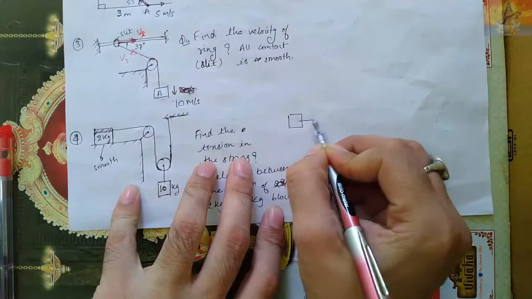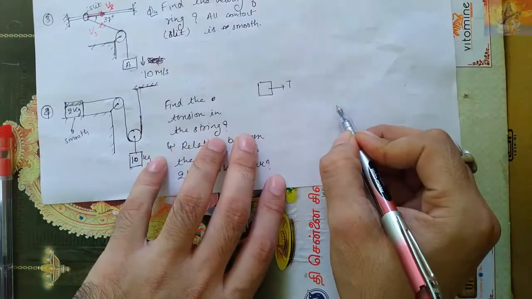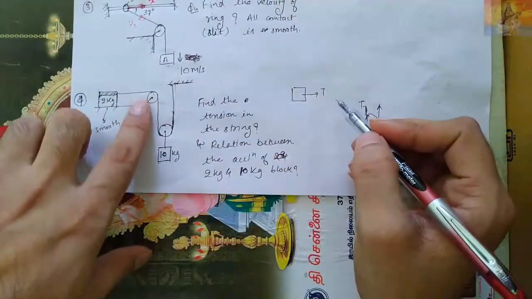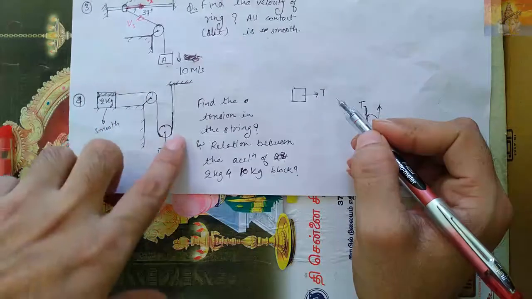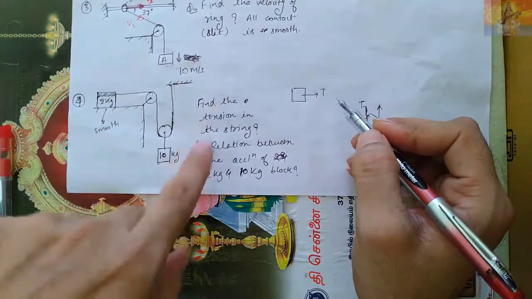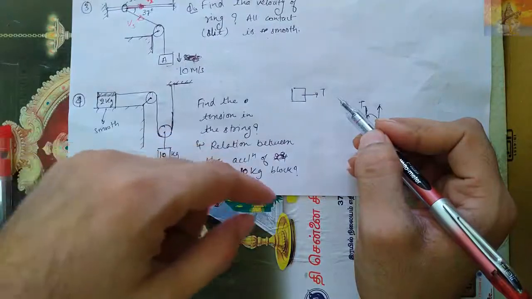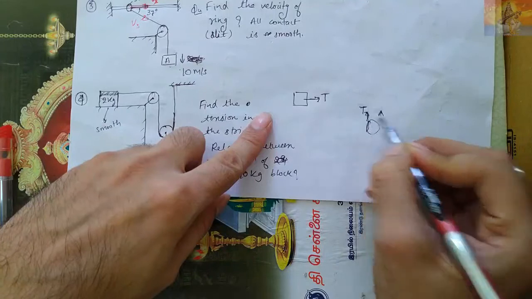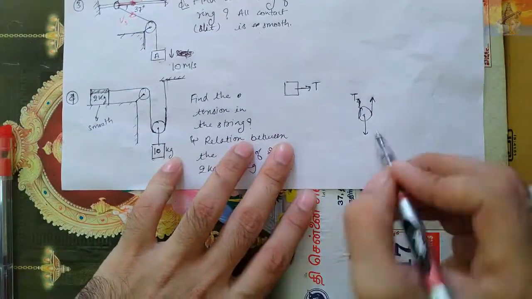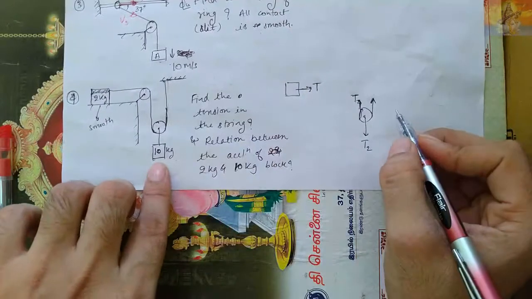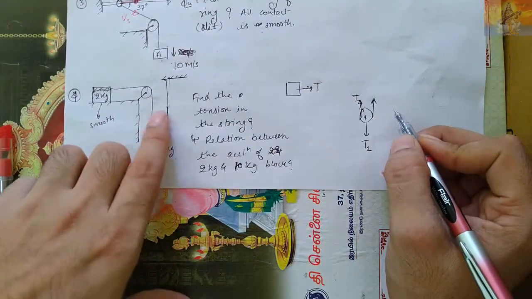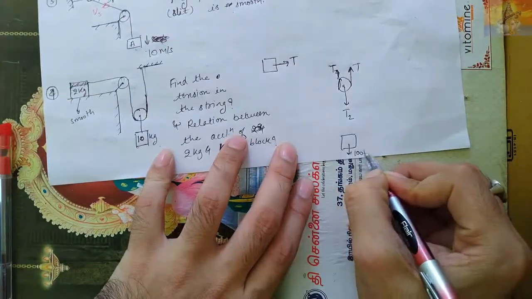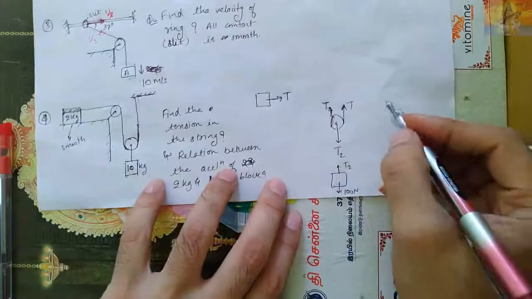So see, tension will act on this like this, and this will be the pulley. The pulley, tension same. Since the string is the same, tension will be T here, T everywhere the same, because the string is the same and massless. You can see my previous video, properly explained by me, where the tension in the string will differ. Here let it be T2. Why? Because see here the string changes. This string is different and this string is different, so we can't say T here. And here this 10 kg is 100 newton, and this is T2.